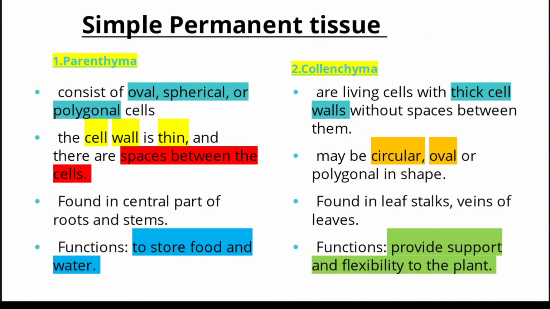Now the collenchyma tissue. The collenchyma tissue is made of living cells with thick cell walls without spaces between them. The cells may be circular, oval, or polygonal in shape, and they are found in leaf stalks and veins of leaves. The collenchyma tissue provides support and flexibility to the plant.